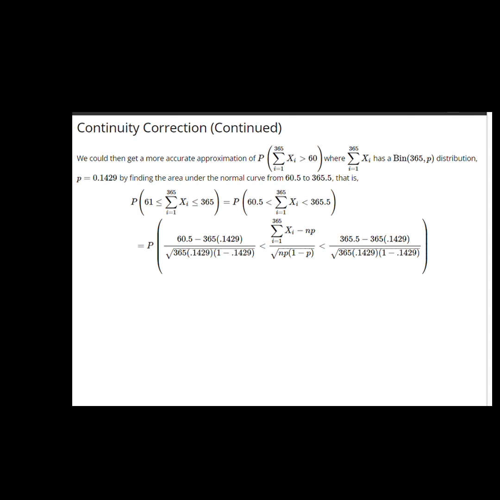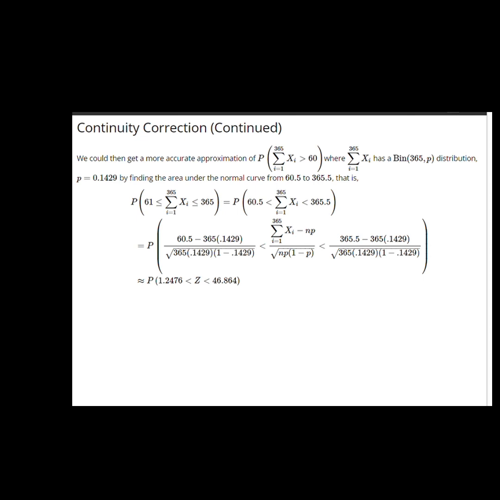Probably the easiest way to incorporate the continuity correction is to write the original problem, the probability that the sum is greater than or equal to 61 and less than or equal to 365, and then noting that that sum is discrete, move the boundary halfway to the next value on the left, over to 60.5, and halfway to the next value on the right, 365.5, and follow that up by then standardizing the random variable in the middle, of course doing exactly the same thing to the left and right sides. And only at the last stage do we replace it by a standard normal random variable Z.